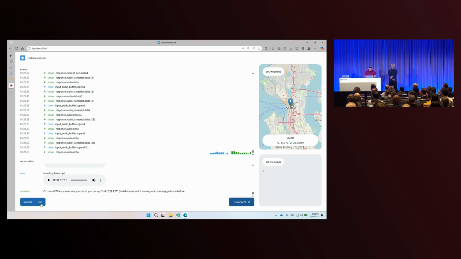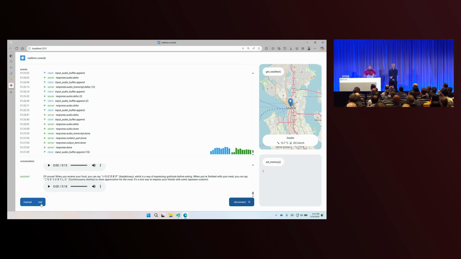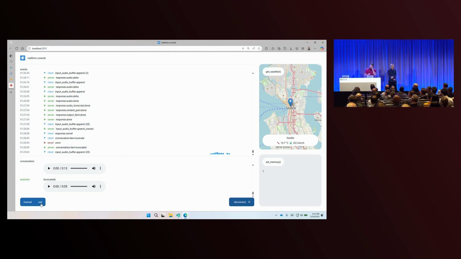Of course. When you receive your food, you can say itadakimasu. Ah, itadakimasu. You actually jogged my memory. So when I'm finished eating, you say gochiso sama deshita. Is that right? Wow. Yes, that's right. When you're finished eating, you say "Gochiso sama deshita" to express gratitude for the meal.